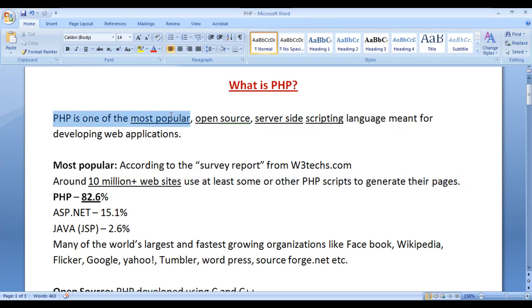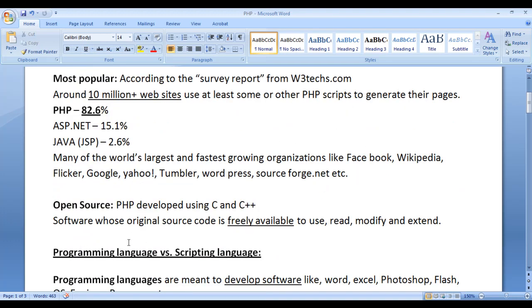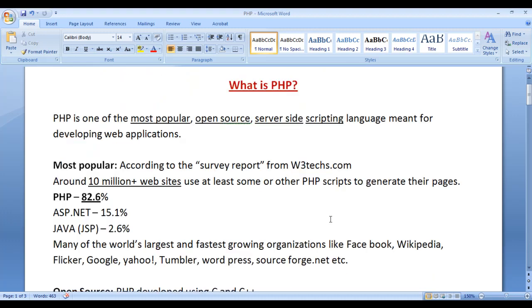PHP is one of the most popular open source scripting language. What is the meaning of open source? Softwares whose original source code is freely available to use, read, modify, and extend are considered as open source. PHP is also an open source because its original source code is freely available to read, modify, extend, and use. PHP is developed or implemented or written using C and C++. PHP is one of the most popular open source server-side scripting language.